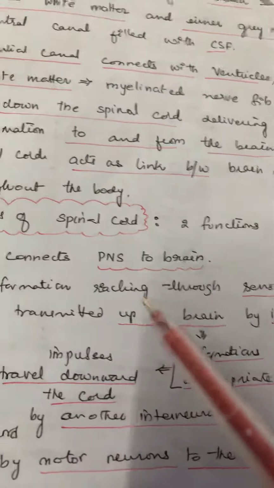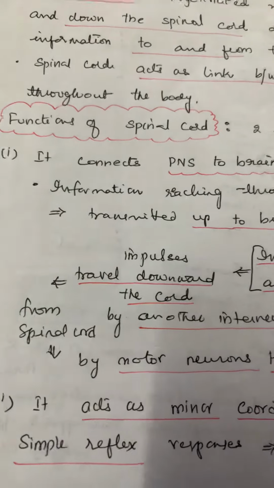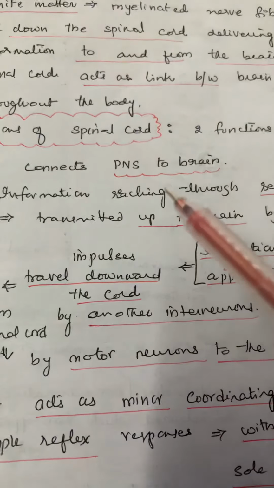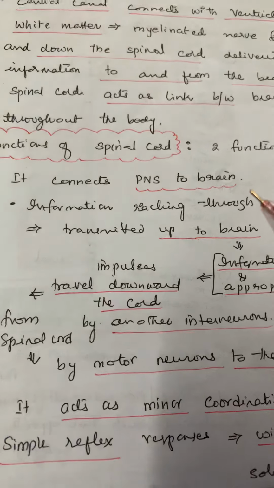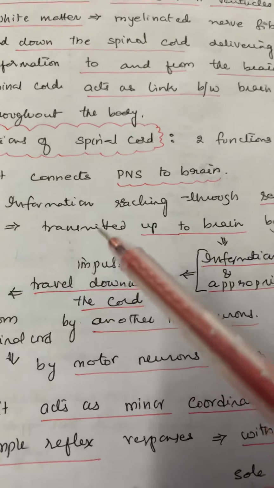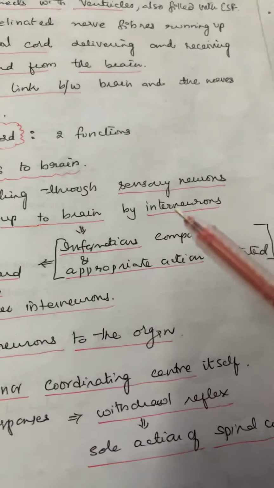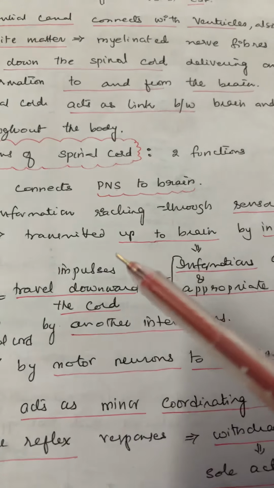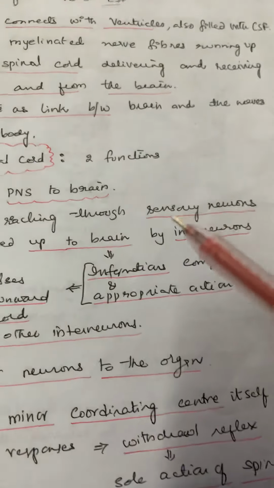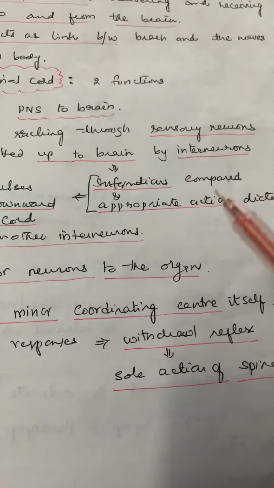Coming to the functions of the spinal cord, there are two functions. The spinal cord connects the peripheral nervous system to the brain. The information reaching through the sensory neurons will be transmitted up to the brain by a set of interneurons.